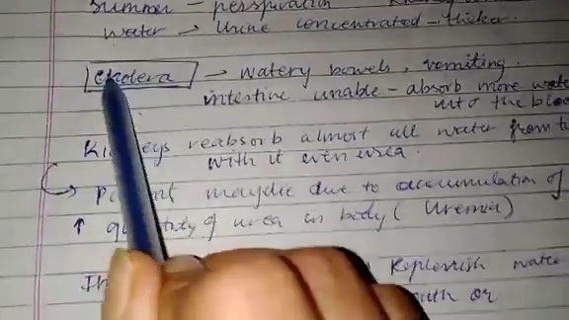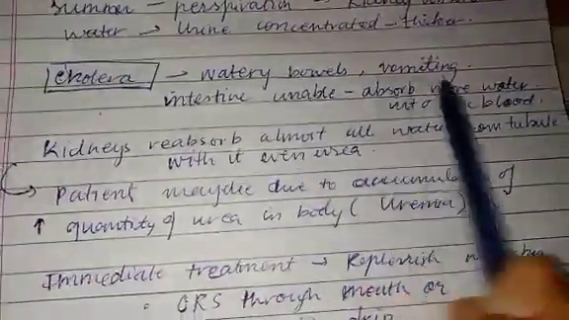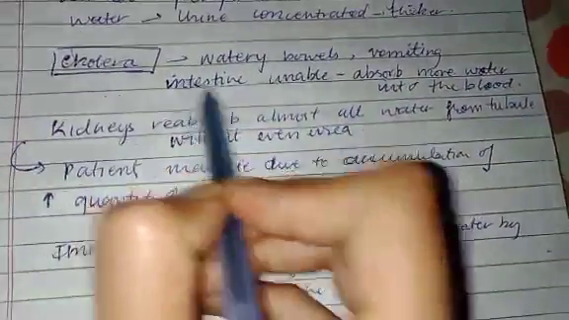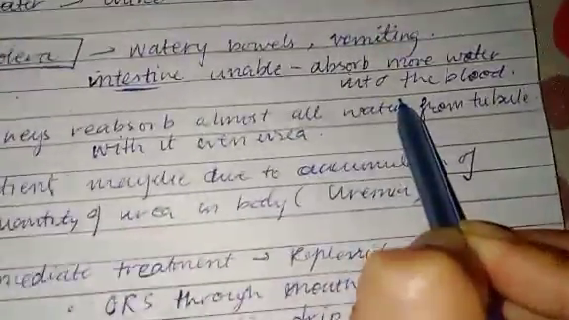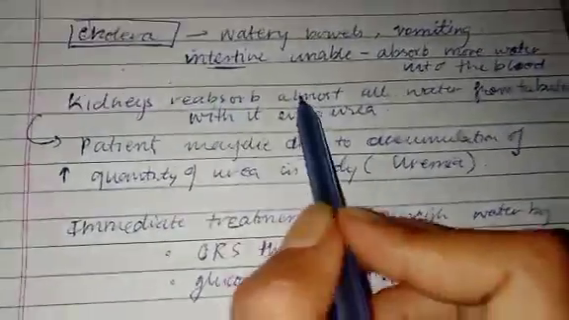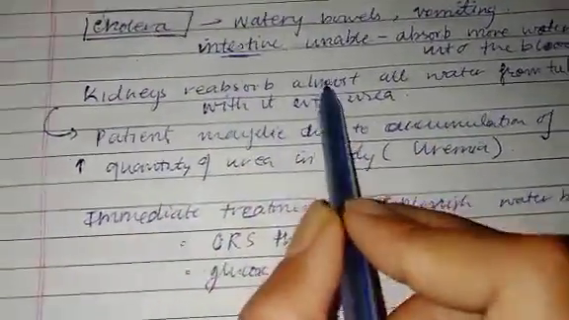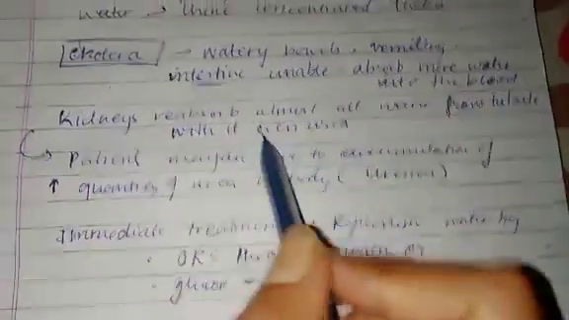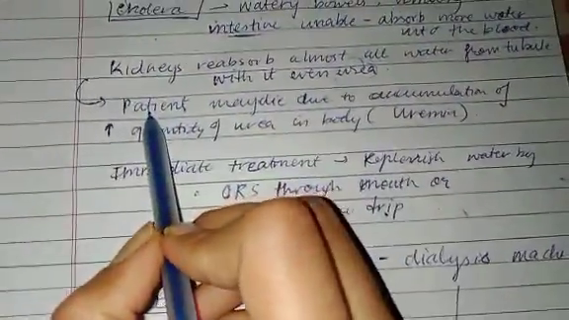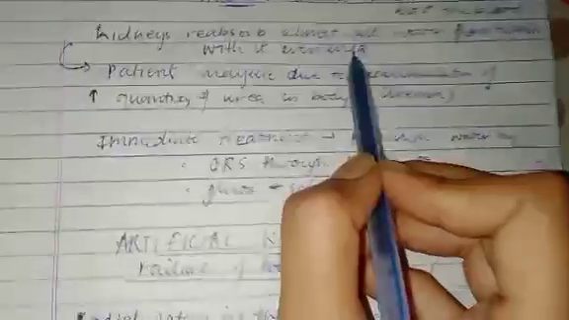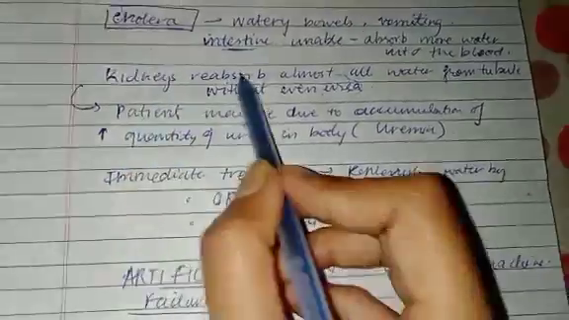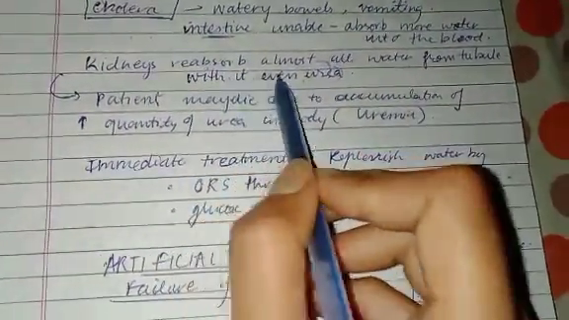In the disease cholera, watery bowels and vomiting take place, because the intestine is unable to absorb water into the blood. The kidney then reabsorbs almost all the water from the tubule, and with it even urea, and urea is highly poisonous. If accumulated in large quantities in the blood, it may even lead to death.